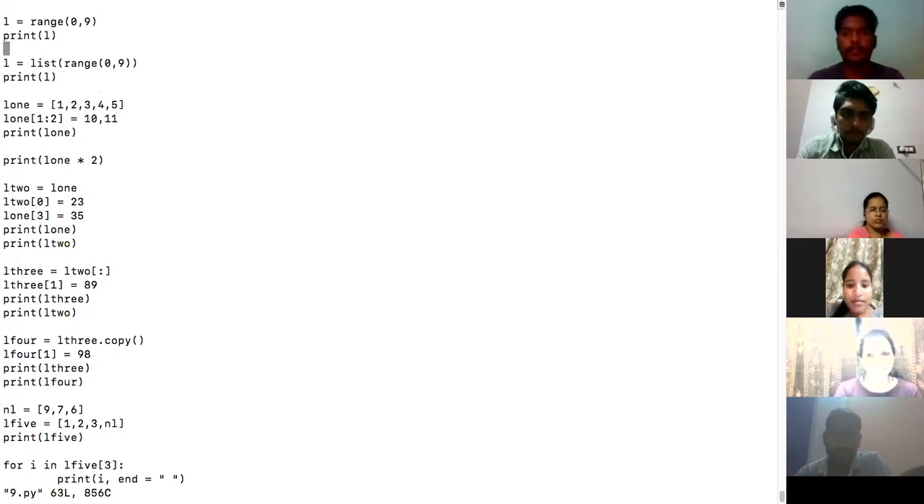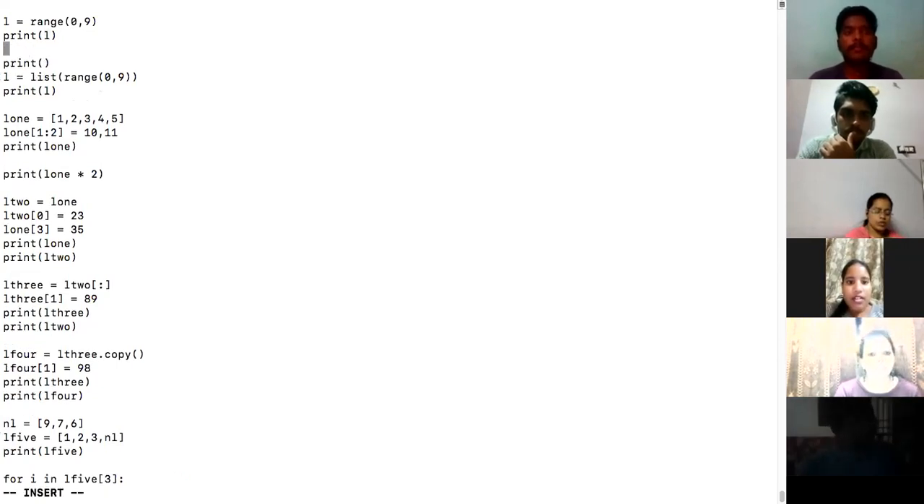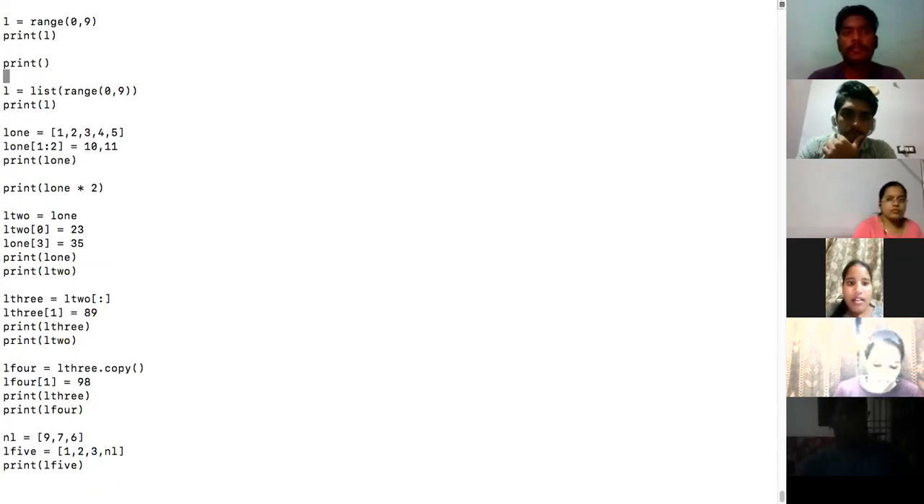My question is whether it will be a list, a tuple, a string, or what. What is L? What is the type of L? Did you understand my question? So range is there. The range function is a generator function, and you are saying from 0 to 8 it will generate values.